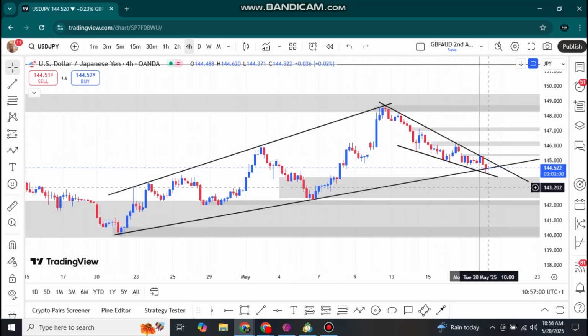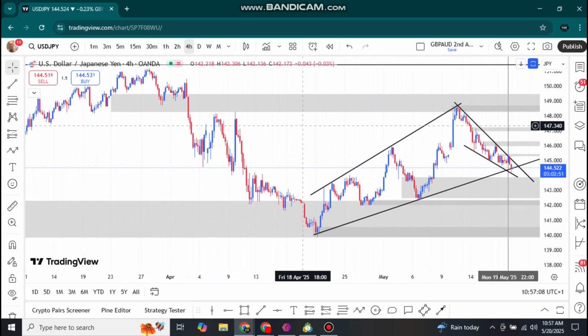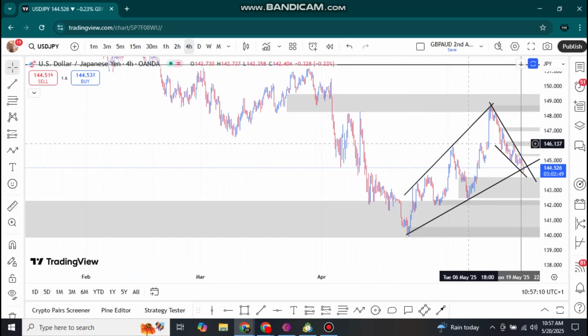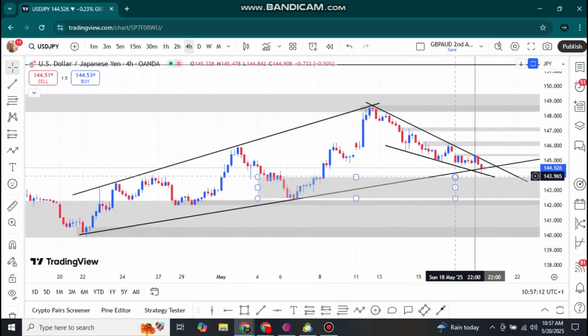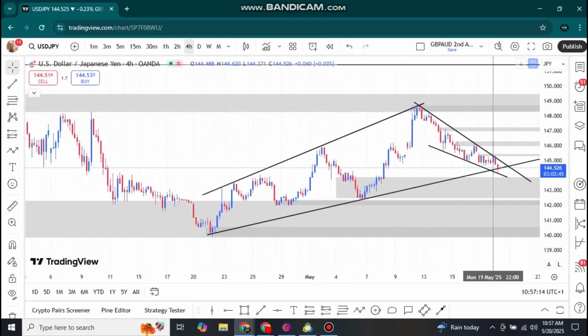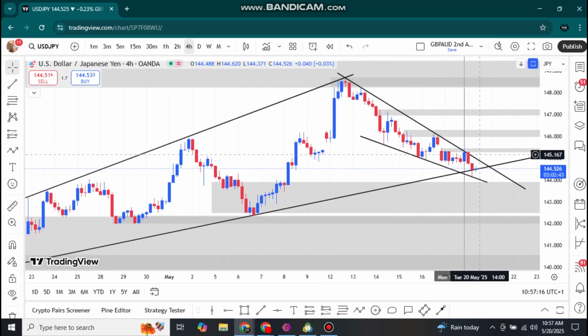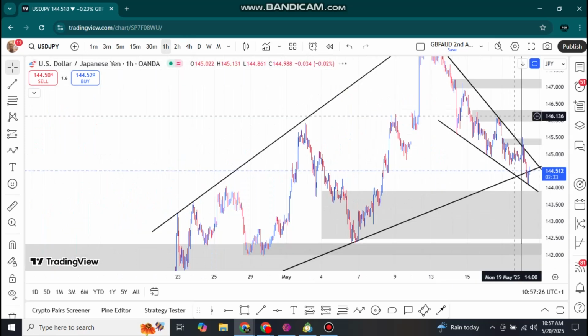However, short term we are bearish, but long term we are bullish, and in the higher time frame we're actually bearish. So we need to see strong price action and candlestick formation for us to know exactly what we are doing. So these are my sell zones in the market, and my buying zones are down here, but my sell zones are around here like that. Also here is my main sell zone.